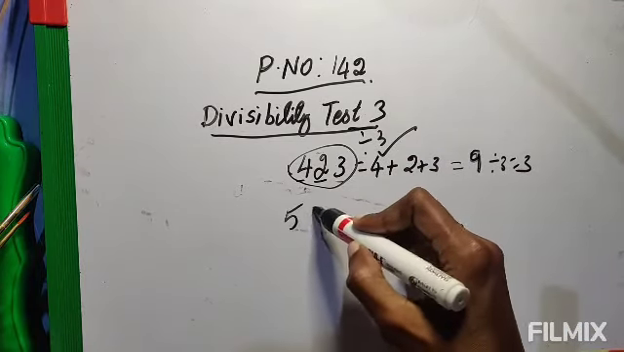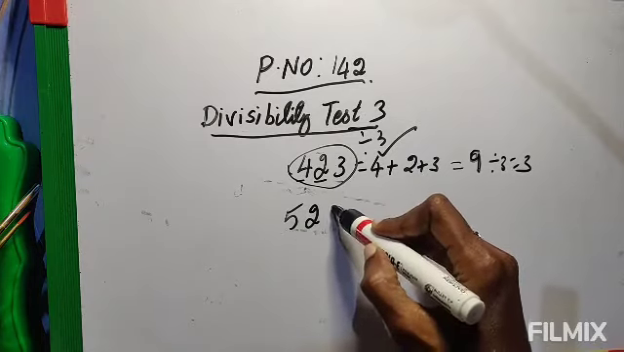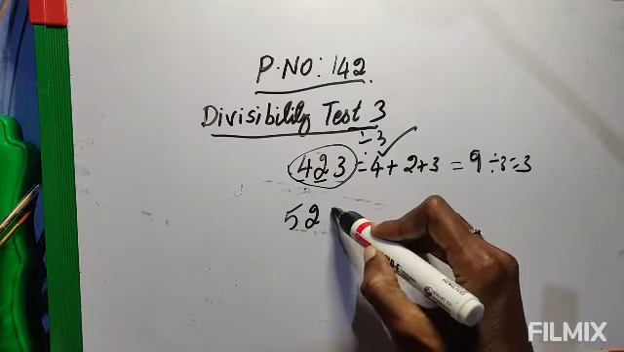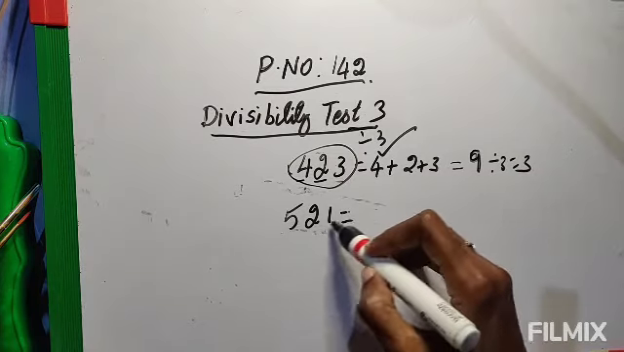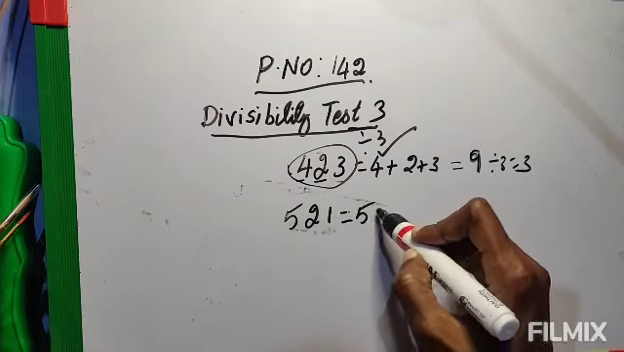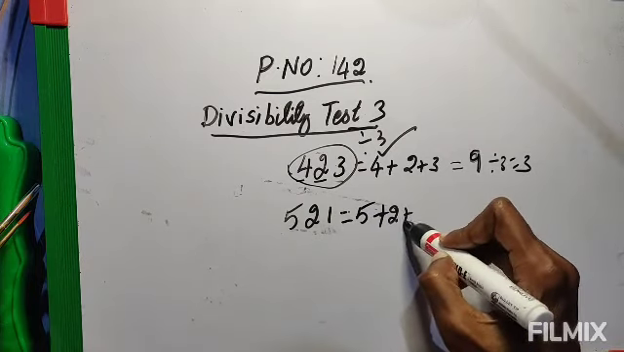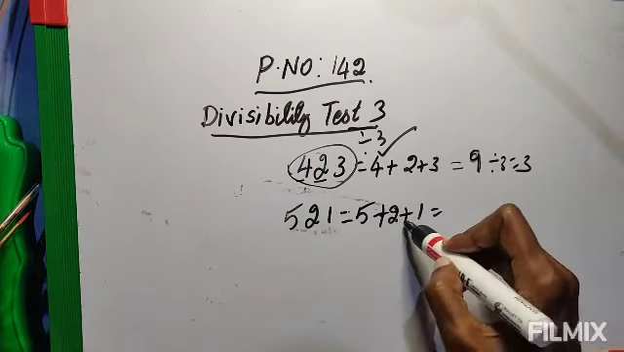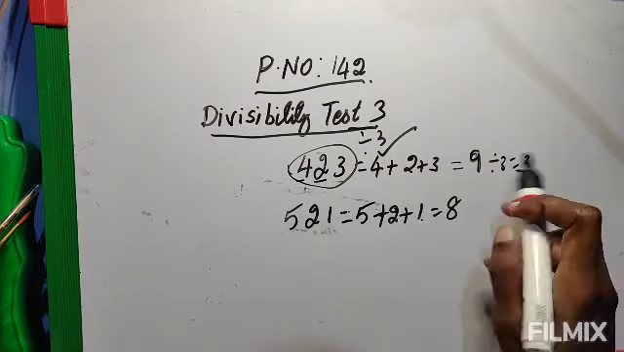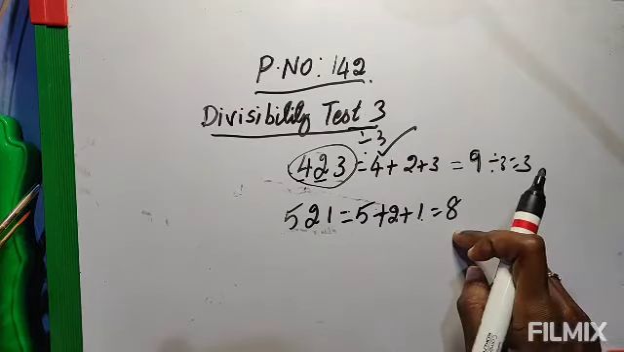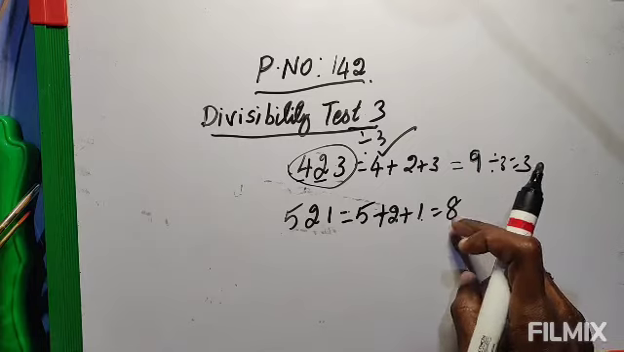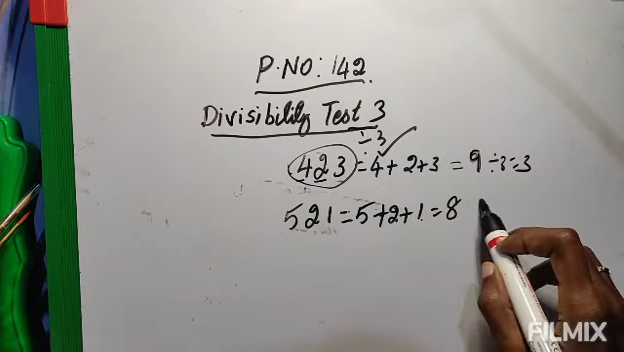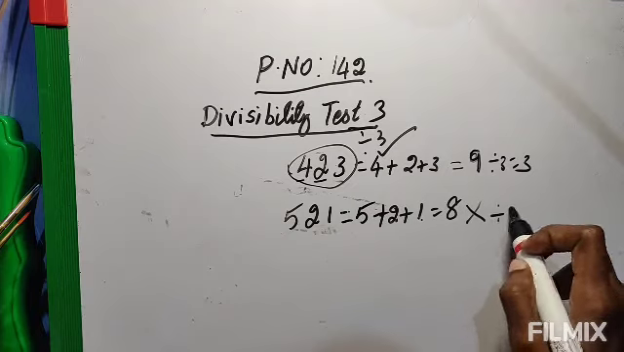Suppose there is a number. Now let's take this number and add 5 plus 2 plus 1. 5 plus 2 is 7, 7 plus 1 is 8. So the sum of the digits is 8. Does 8 come in the 3 table? 8 doesn't come in the 3 table. We cannot divide 8 by 3, so it is not divisible by 3.